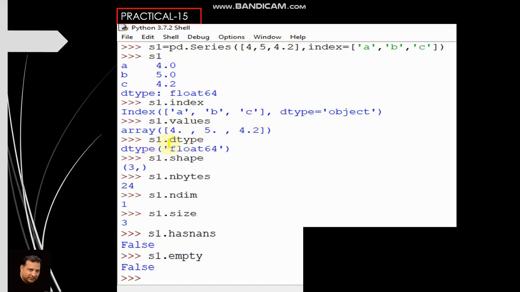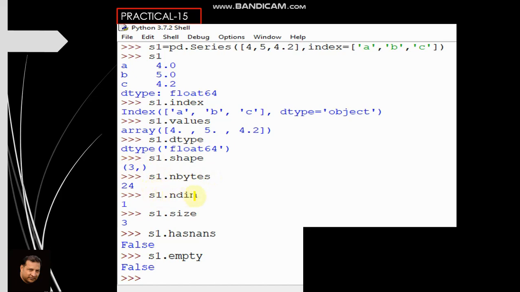Similarly, s1.dtype will display the data type of this series, that is float64. s1.shape gives 3, it means there are 3 elements, 1, 2, 3. So that is why it is displaying 3. s1.nbytes gives 24, it means 24 bytes is the size of this series.